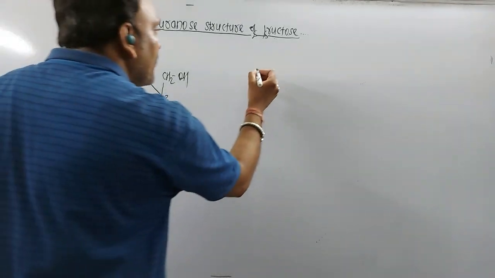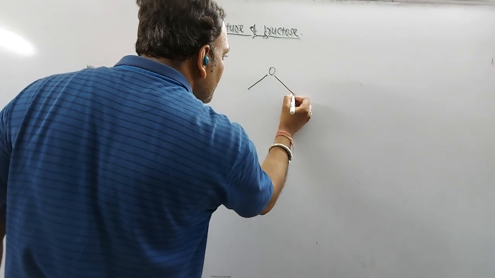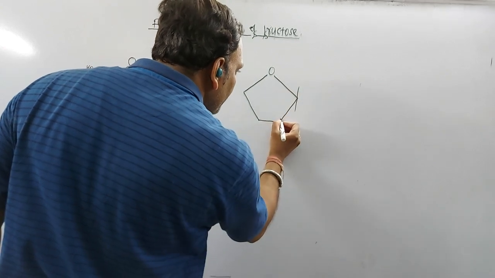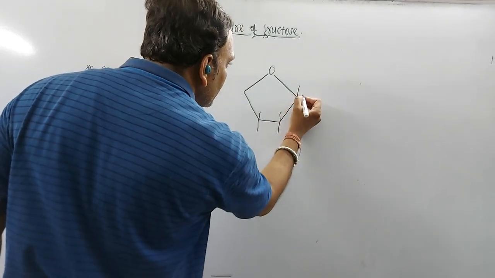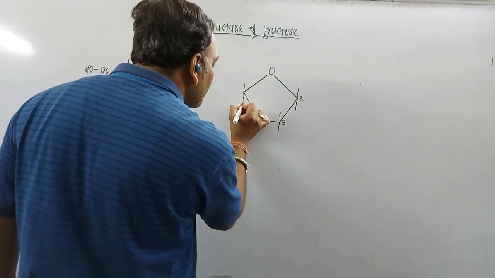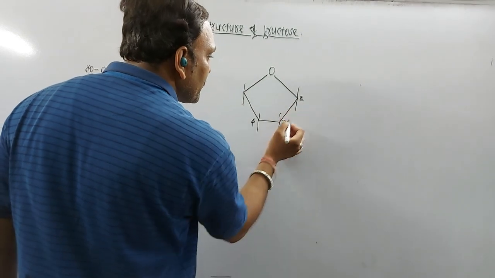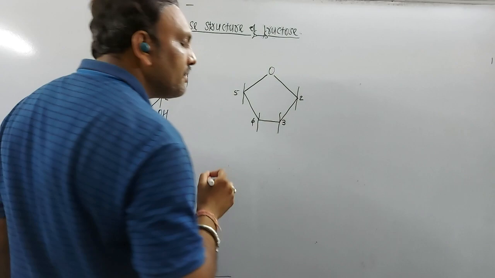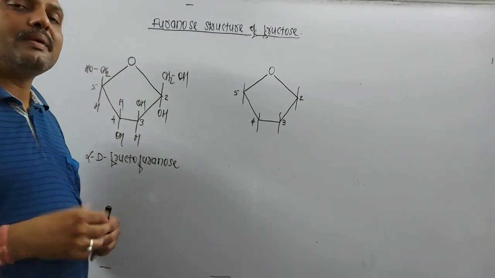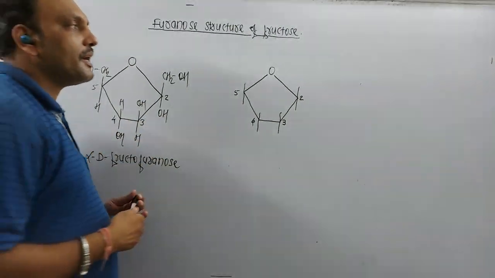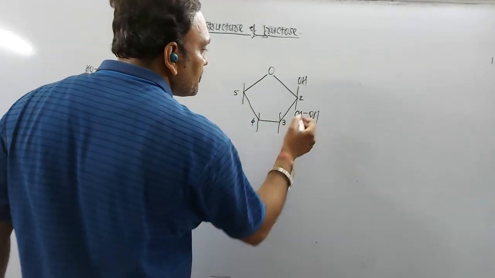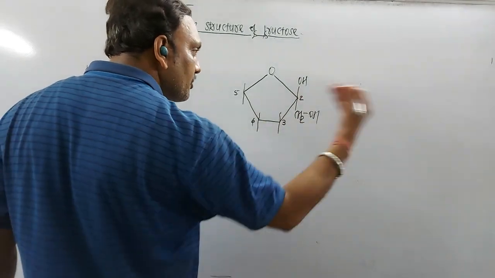Now let's see how the beta anomer can be drawn. The carbon directly connected to the oxygen is the anomeric carbon, the second carbon in the case of fructose. If this is second, then third, fourth, and this is fifth. In the beta anomer, the OH group is present on the left side of the anomeric carbon, so it should be written in the upward direction, and CH2OH in the downward direction, as it is present on the right side.